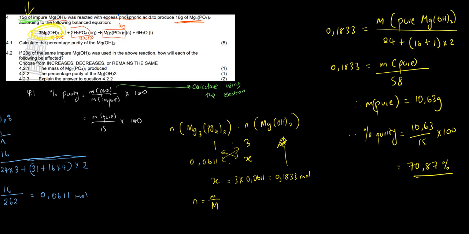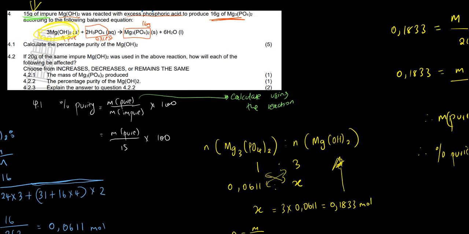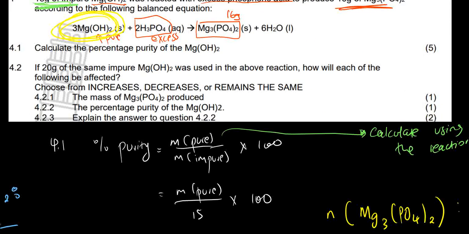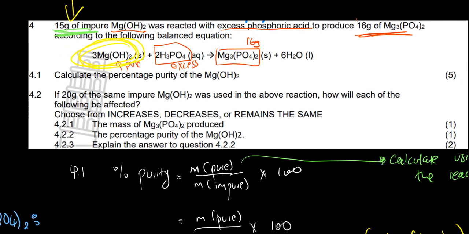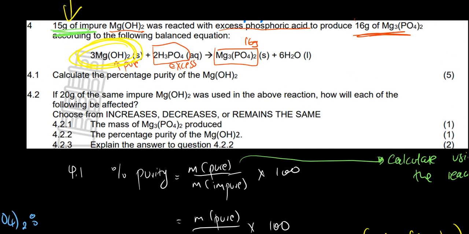Now the next questions are asking, if 20 grams of the same impure sample was used in the above reaction, how will each of the following be affected? So what they are saying is that, let's say we didn't use 15 grams of the impure. Let's say we used 20 grams of the impure. How will it affect the following?